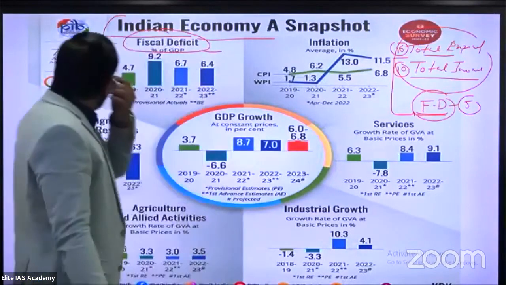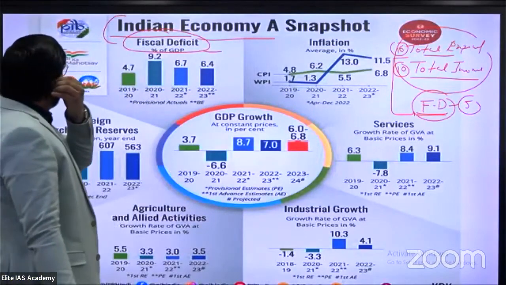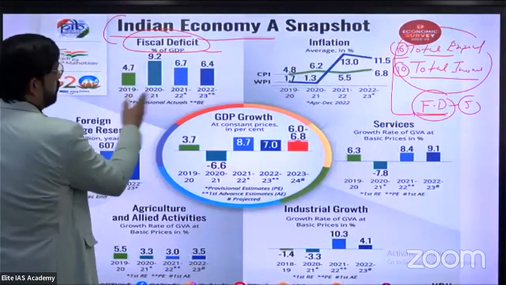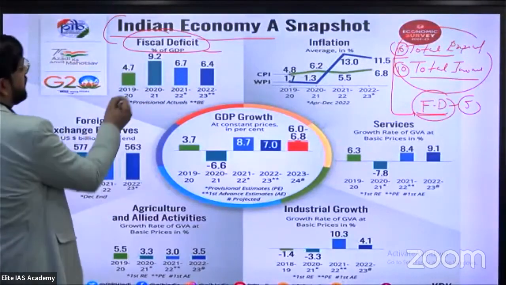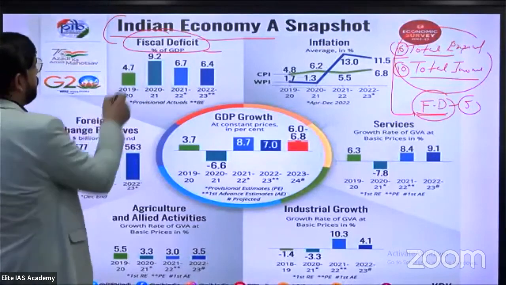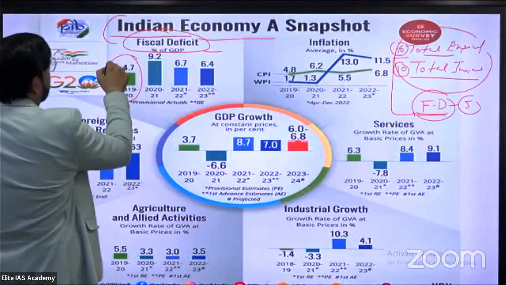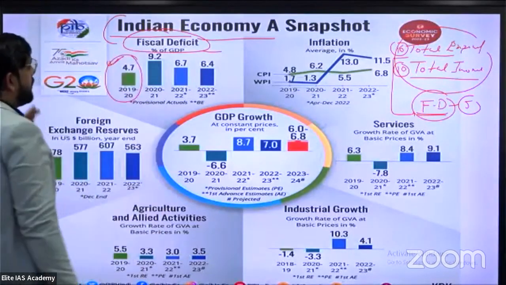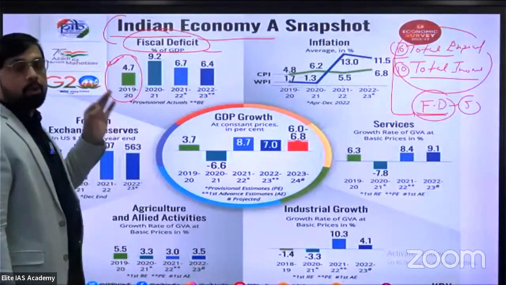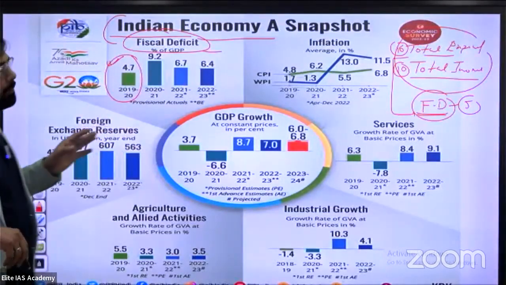Clear? So let me see the data of fiscal deficit from 2019 to 2023. In 2019-20, a 4.7% fiscal deficit was provisionally provided by the Indian government.